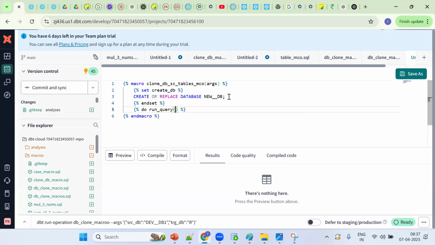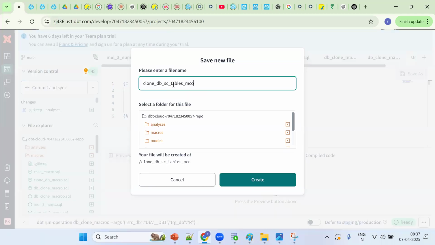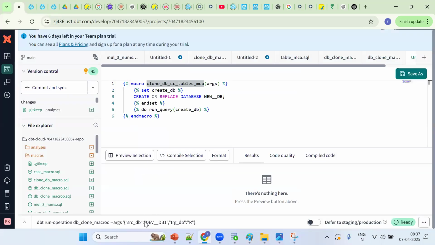Now what should I pass here? Pass the DB setting variable. So this variable name I want to pass. Okay, so see, now where do I want to save this macro, in which folder? Control C, Control V. SQL in the macros folder. Make sure we are setting the folder name correctly. Okay, macros.